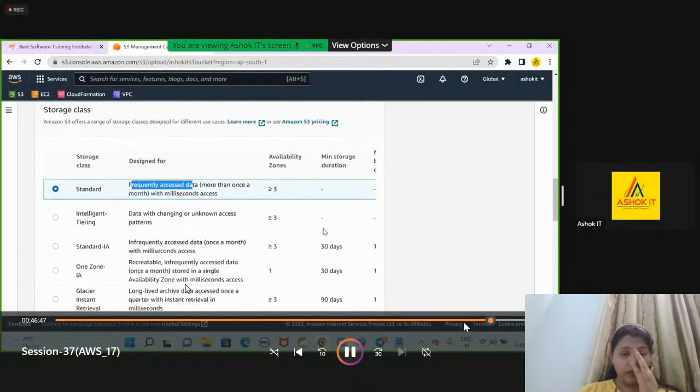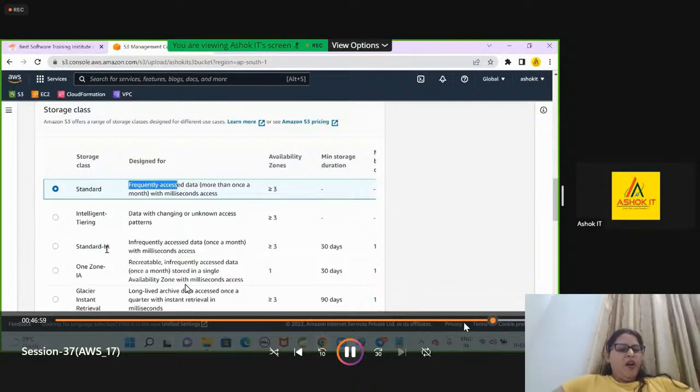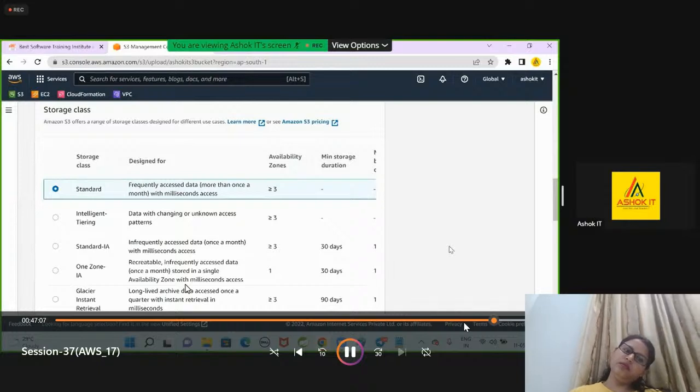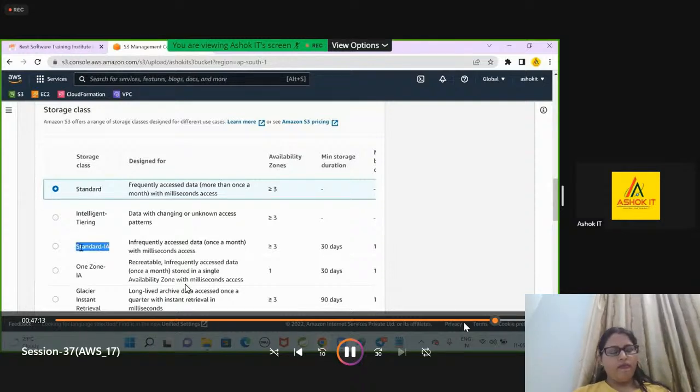Now next there is Standard IA, infrequently accessed data. Standard FA, Standard IA. FA means frequently accessed, IA means infrequently accessed data. If you want to access the data only one time in the month, whatever data you store, you want to retrieve it only one time in the month, then go for Standard IA.